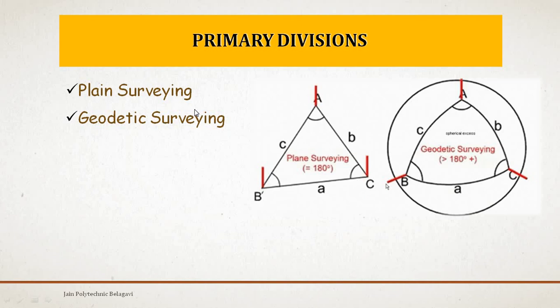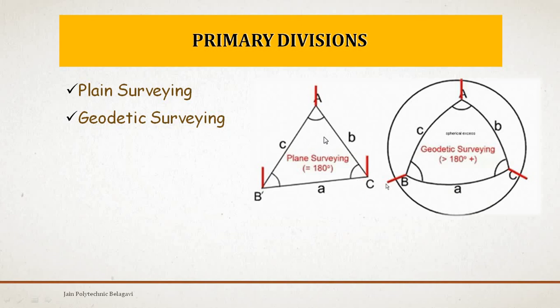Now in plane surveying, firstly we will understand what is plane surveying. In plane surveying, the curvature of the earth is not taken into account as the survey extends only over small areas. This survey is carried out only for small areas limiting to 250 km square. So plane surveys are carried out when the area of survey is less than 250 km square.